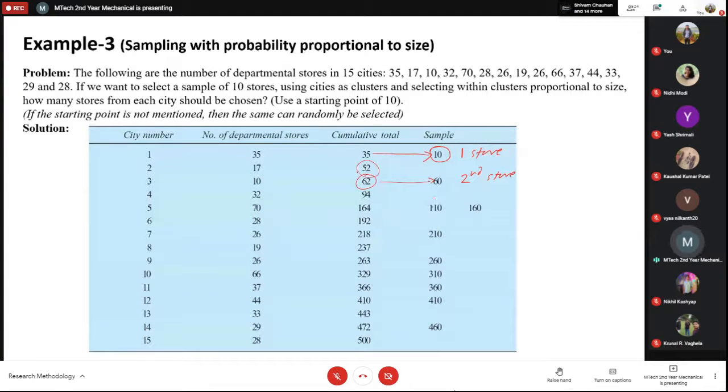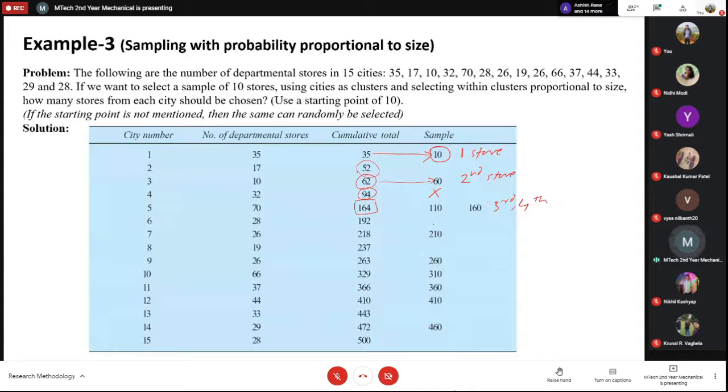Then you take 110th and 160th. So 110 and 160, they all belong to this store number 5. So there will be no one from the store number 4, because store number 4 is up to 94 only, and your next target is 110. So 110 and 160 both belong to this store. So this will be your third and fourth store.